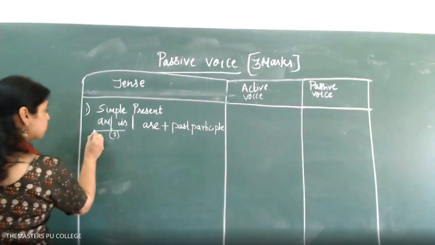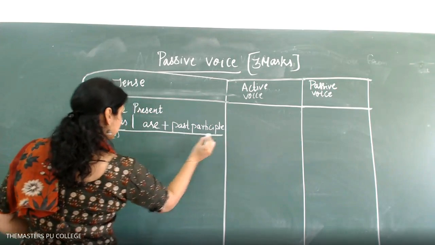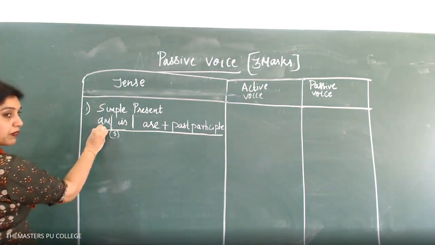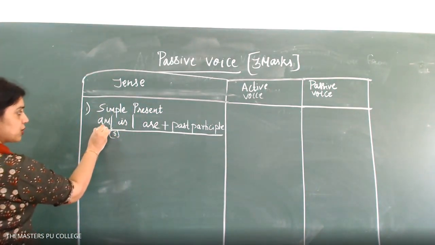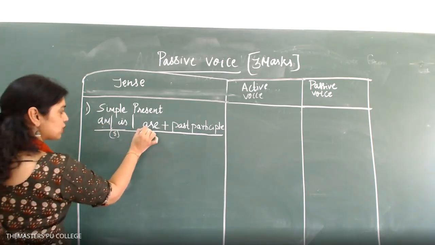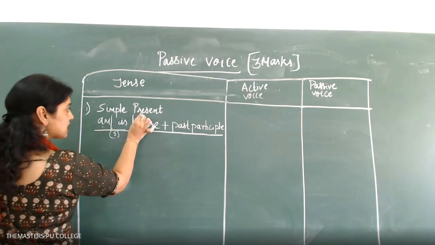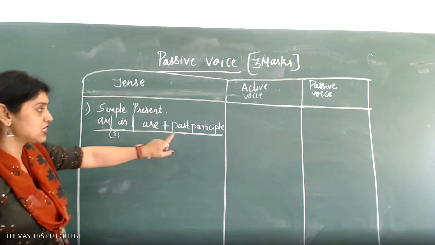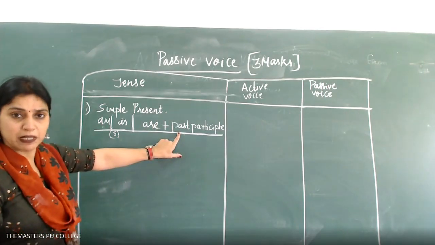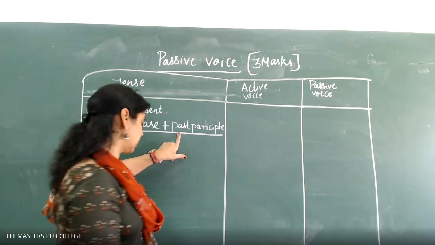This you have to change. The tense will not change. Am will not change, is will not change, are if it is plural, if it is simple present tense. Plus you have to add to it the past participle, very, very important.